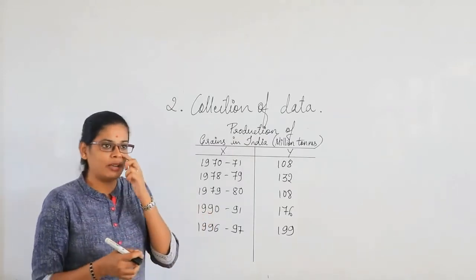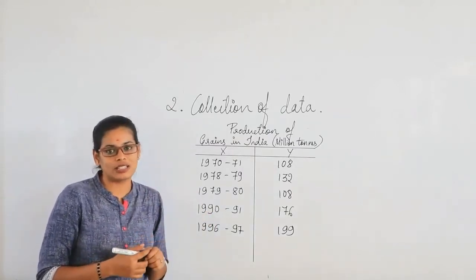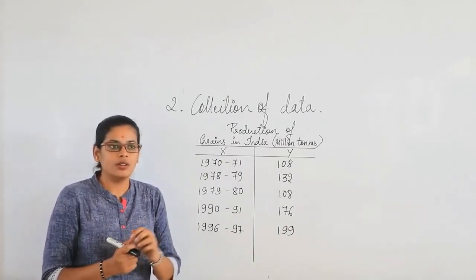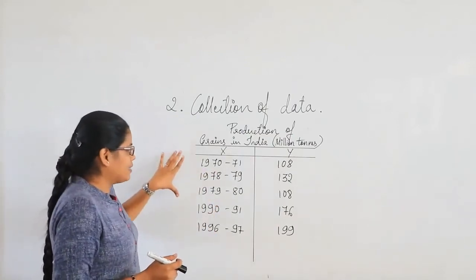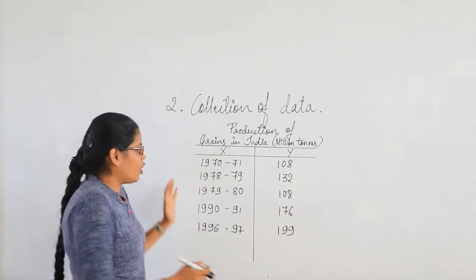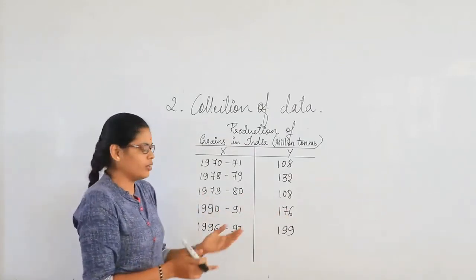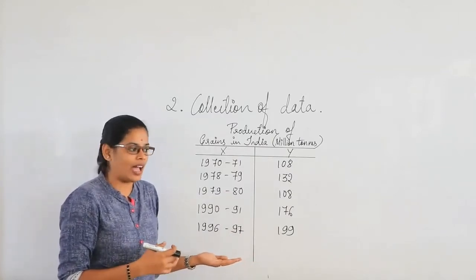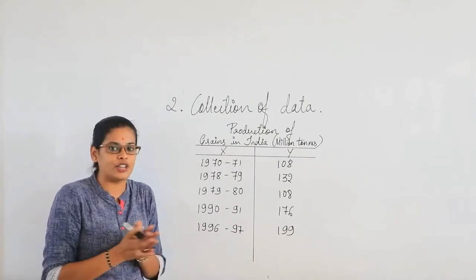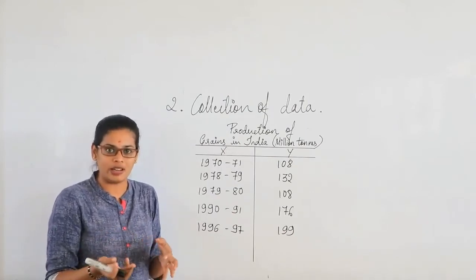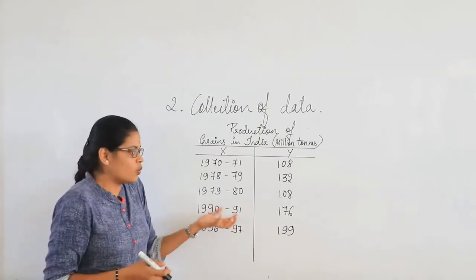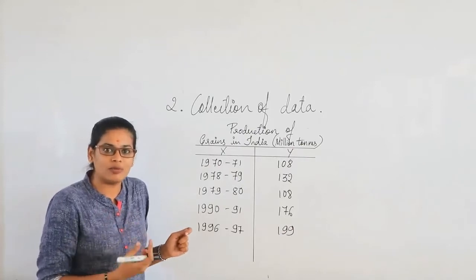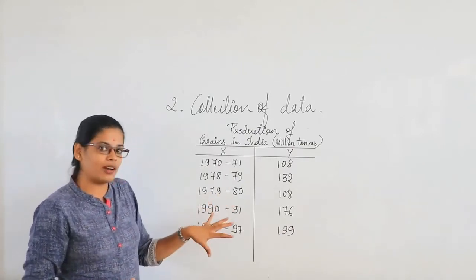But today we will be discussing the next chapter, which is the collection of data. The title itself is talking about collecting data. This is a table with some numbers, an example of statistics which you might have seen in newspapers, magazines, or anywhere else. What are these tables for, what exactly is their duty, and what do they want to tell us? That's what we are going to understand now.